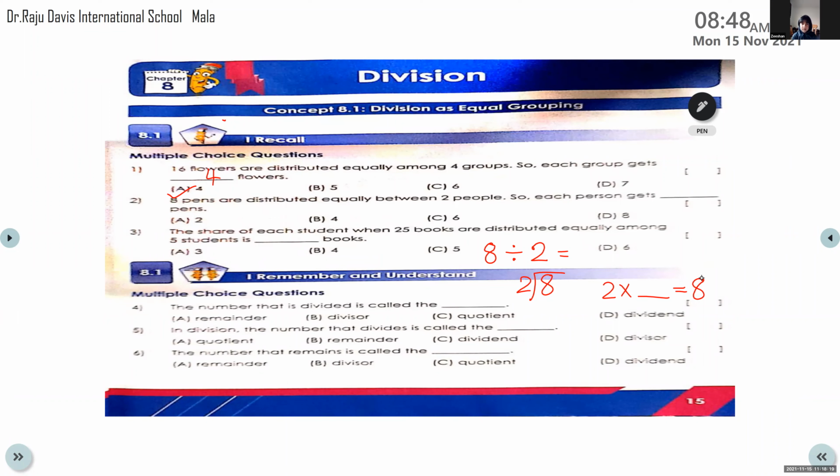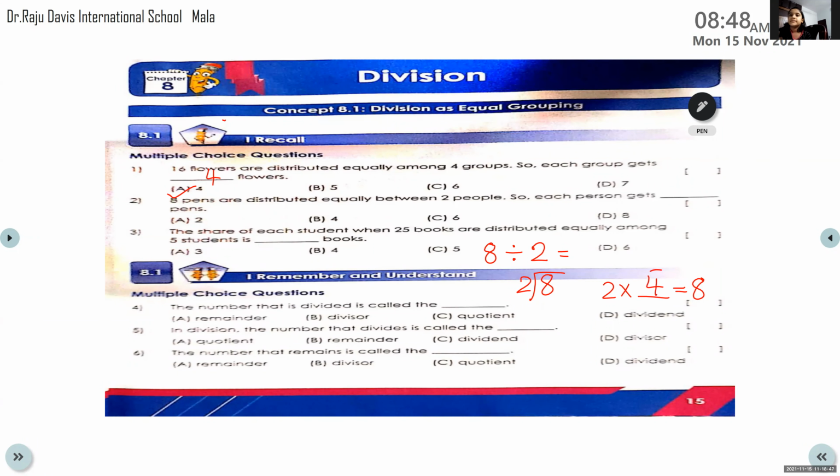4. Workbook part 2, page number 15. What happened, Zishan? You did not get? My book is missing. Your book is missing. Okay, take out your rough book now and copy down the answers. Afterwards, you can search the book. Okay, dear? You have the rough book with you, right? Okay, ma'am.